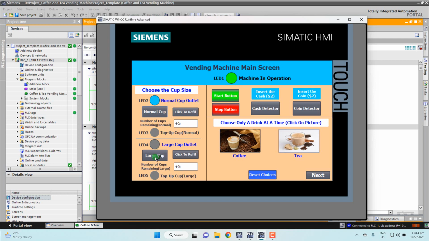So now I choose the large cup. The large cup works the same as the normal cup, but the large cup is more expensive. Here it is $4 cash or $4 coin.